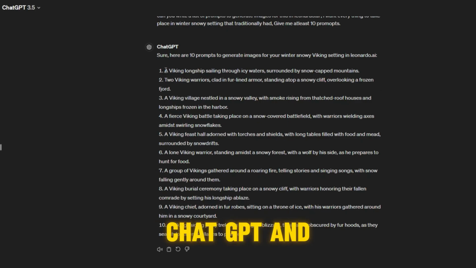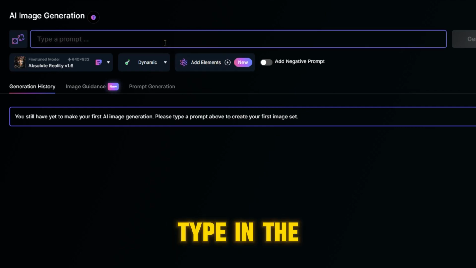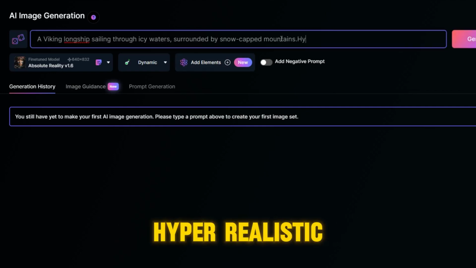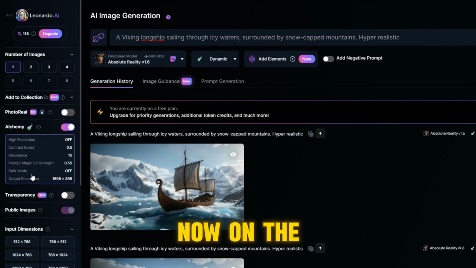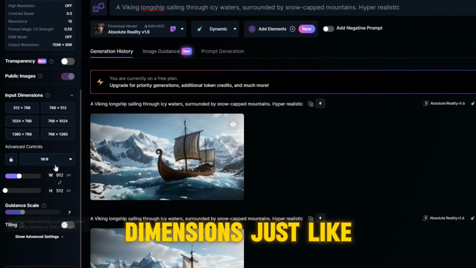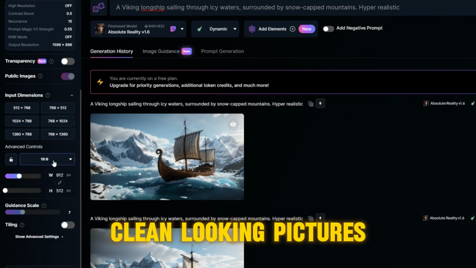Next, go to ChatGPT and just paste the prompt in. Now at the end of the prompt, type in the additional prompt of hyper-realistic, because I think it really helps to make these images look super realistic. Now on the left side, choose the image dimensions just like mine, 16 by 9, and the max resolution for the extra clean looking pictures.